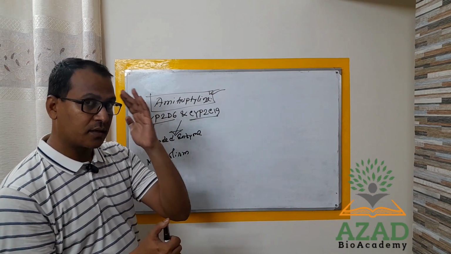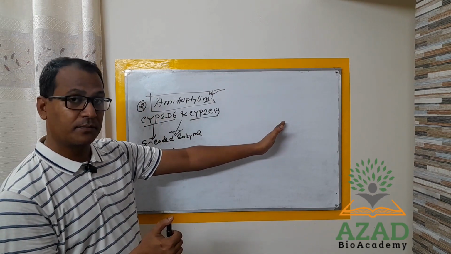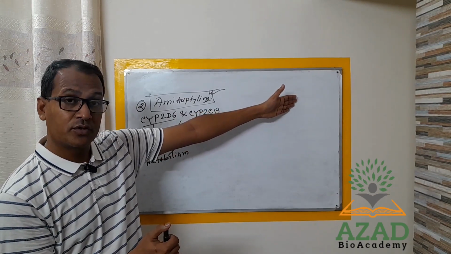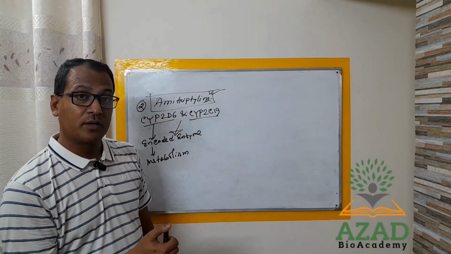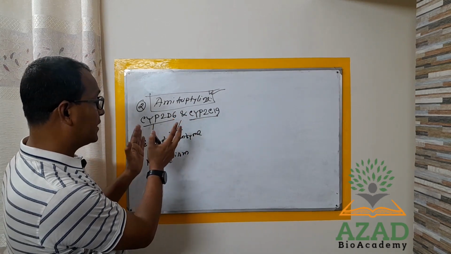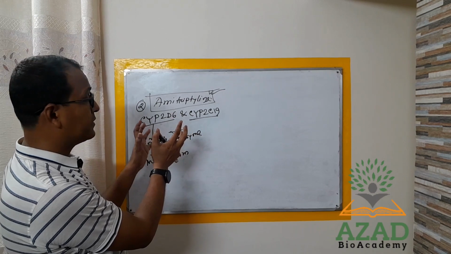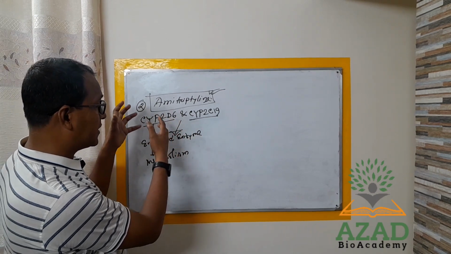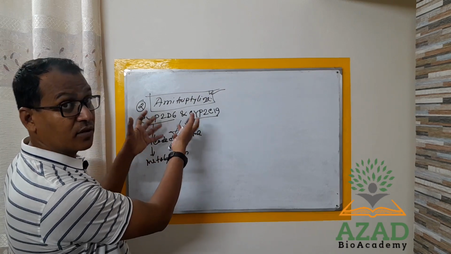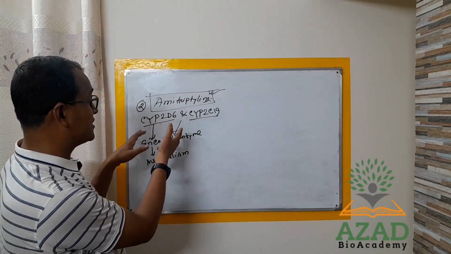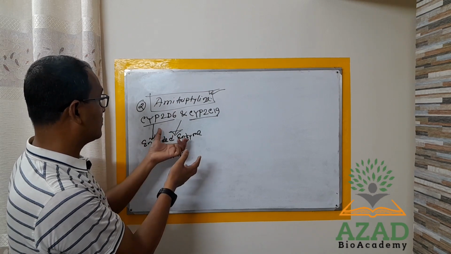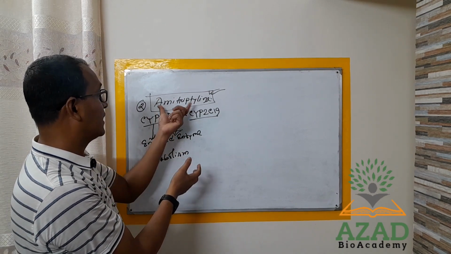In the previous example, the mutation occurred on the gene which is responsible for the alteration of clopidogrel, and here mainly alleles are responsible. That means the variation of the gene sequence is responsible for altering the enzyme activity, and when that enzyme activity changes, that will change the metabolic pattern of amitriptyline.